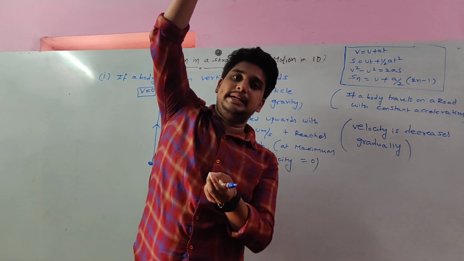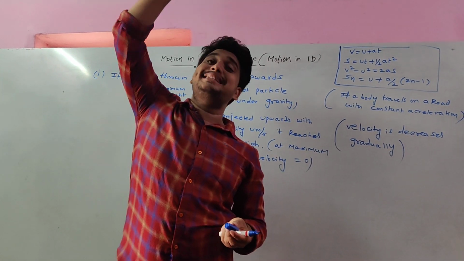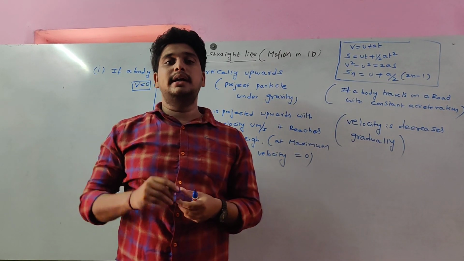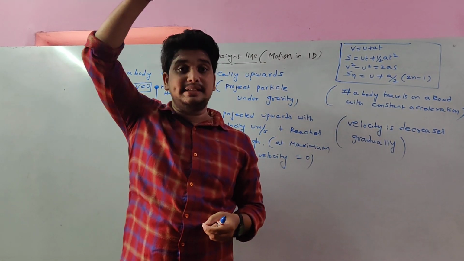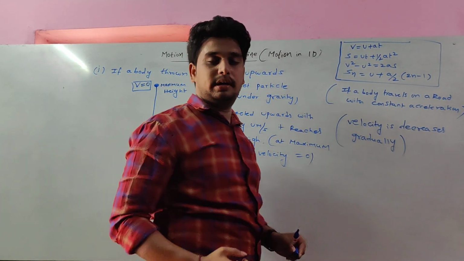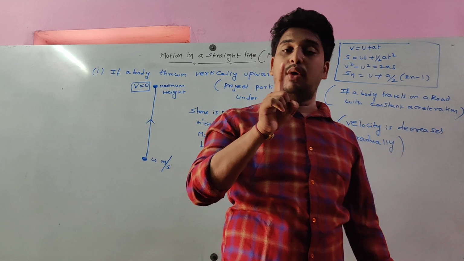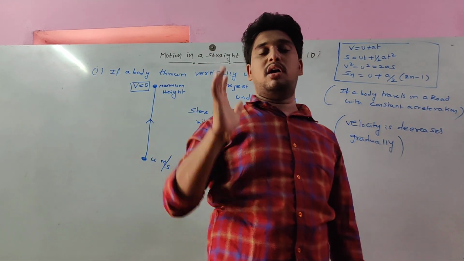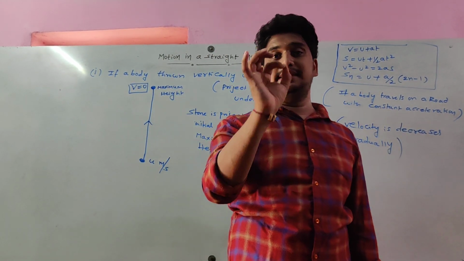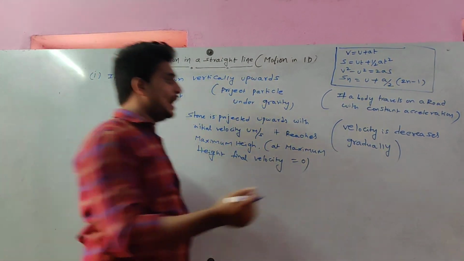It reaches a certain height and again it returns back to my hands. That means whatever the maximum height it reaches, that is called the total distance traveled by the body, and at that maximum height velocity is 0. This is very important. Any body projected vertically upward, gravitational force is acting on the body. And one more thing, a body projected vertically upward reaches maximum height after some time. At maximum height velocity is 0, because velocity decreases gradually.